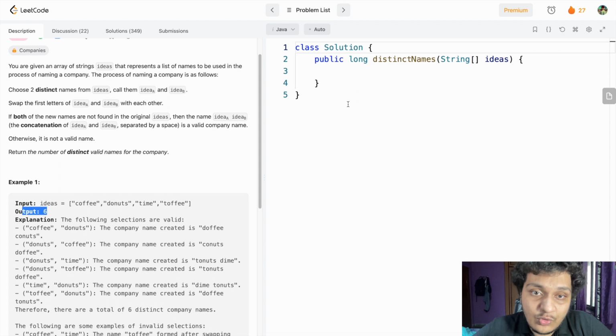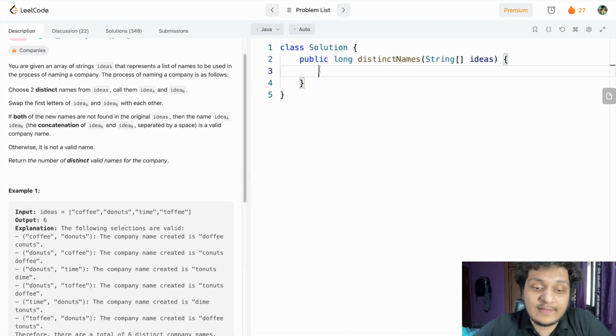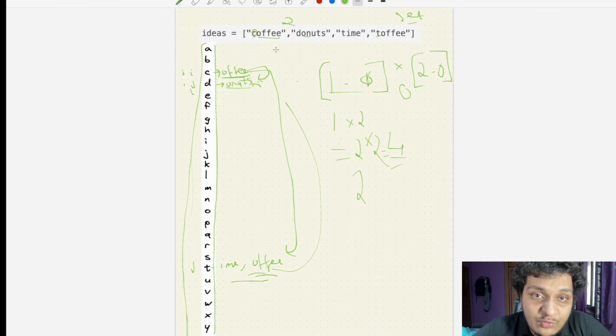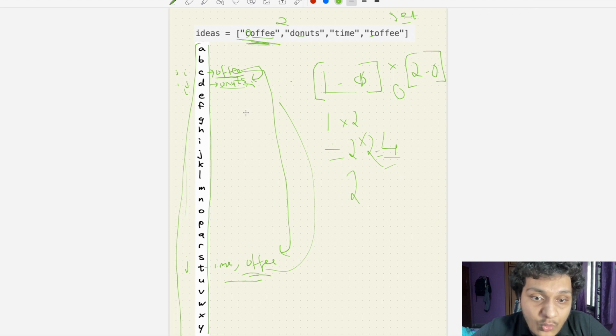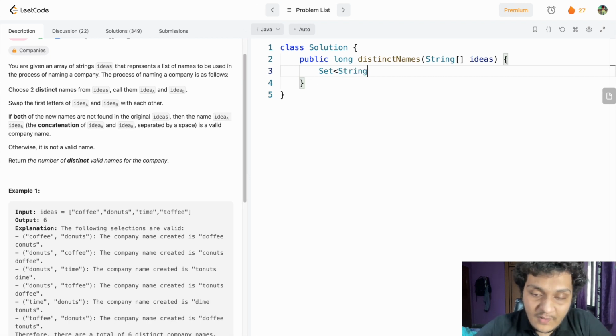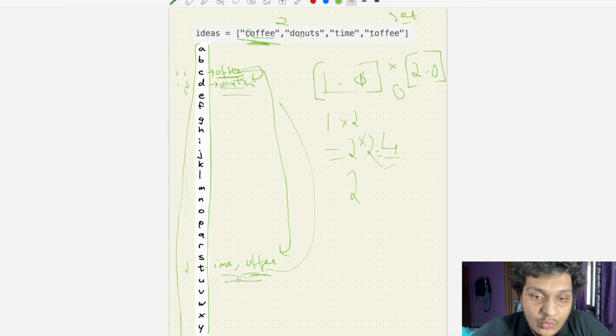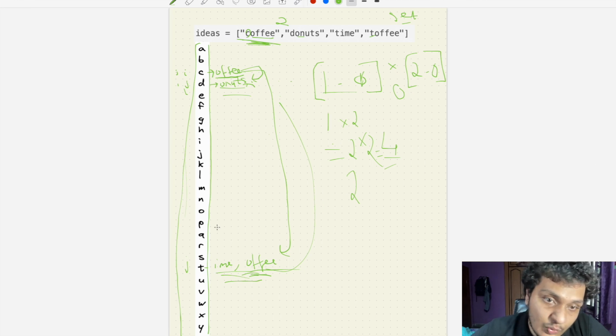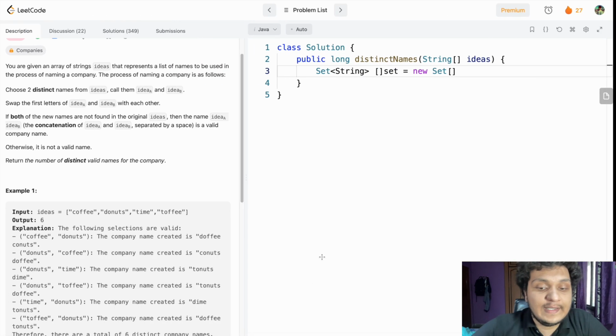So now first we have to create a set. What is the set value? The set should hold strings. We will create a string here, like we have 1 2 3. So we can create an array of sets, new set. And what is the size here? Till A till Z. So what is the size? The size was equal to 26.